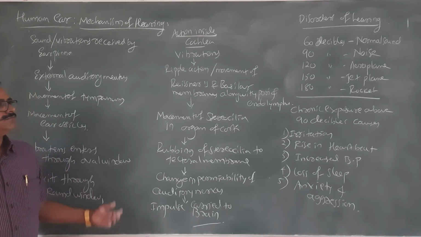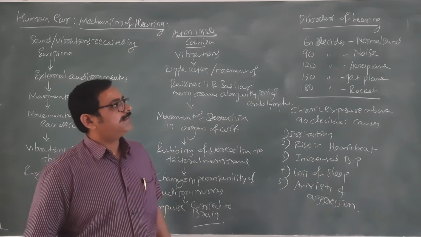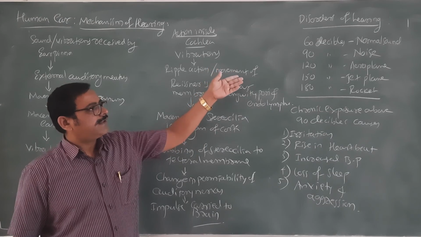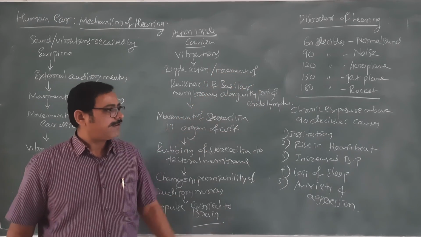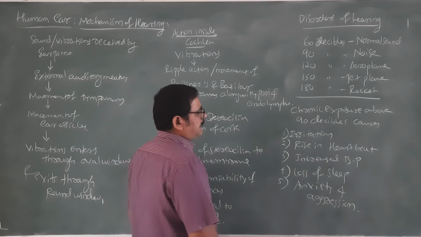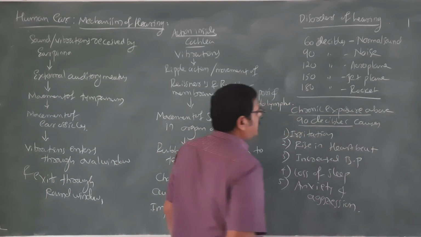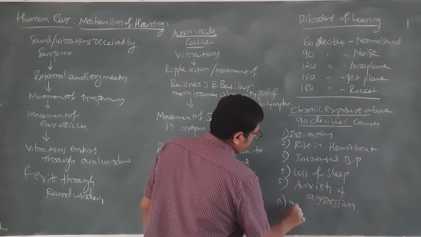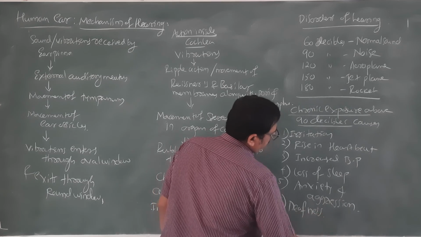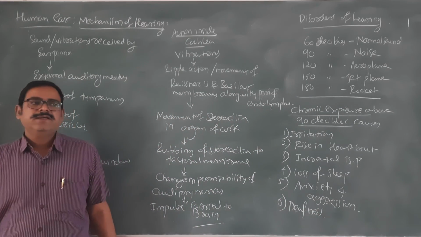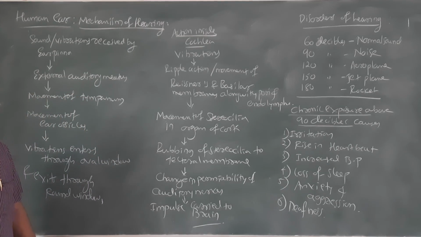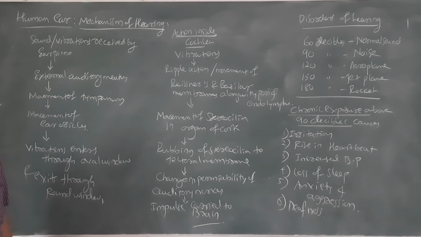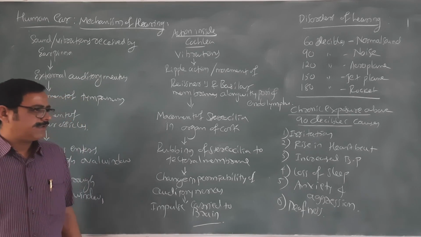So this is all about mainly today's class. 60 decibels is normal sound, 90 is a noise, 120 is aeroplane sound, 150 decibels jet plane, 180 is mainly rocket, and chronic exposure above 90 decibels can cause deafness or loss of hearing. So these are mainly rise in heartbeat, increased blood pressure, irritation, loss of sleep, anxiety as well as aggression and deafness.